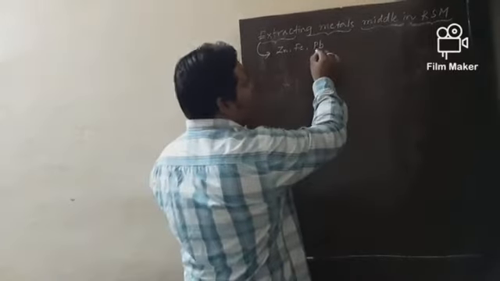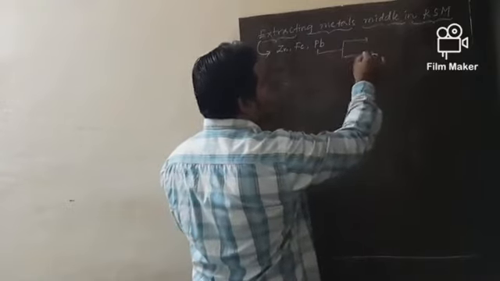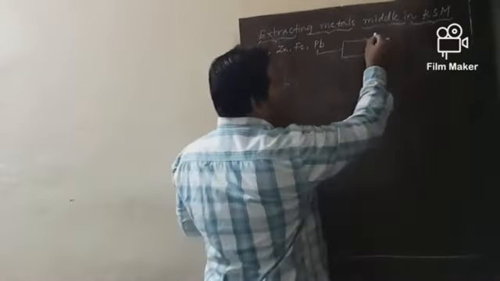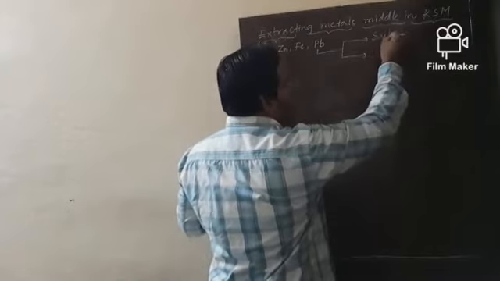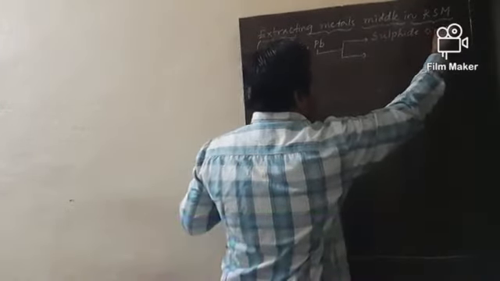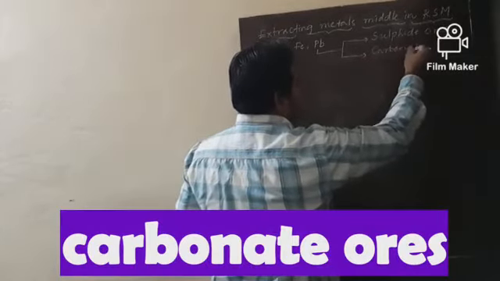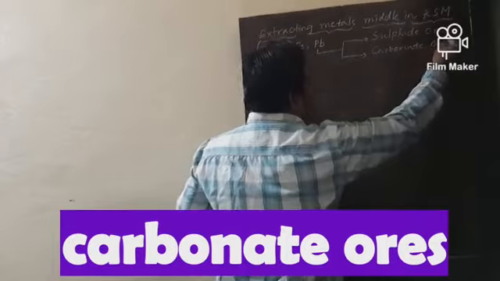These metals are available in two forms in nature: in the form of their corresponding sulfide ores or carbonate ores.